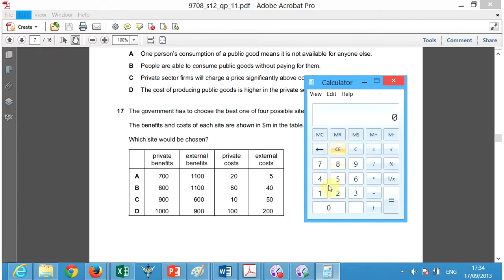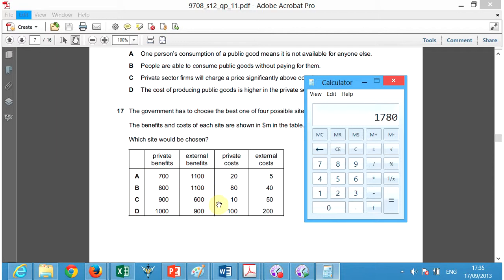B, the correct answer, by the way, is 1100 plus 800 equals. Okay, so the 1100 is the benefit plus 800, another benefit, that gives me 1900. Now, what are the costs? Minus this cost, 40, minus this cost, 80. Okay. And you can see 1780, the net benefit, is greater than the net benefit of A.